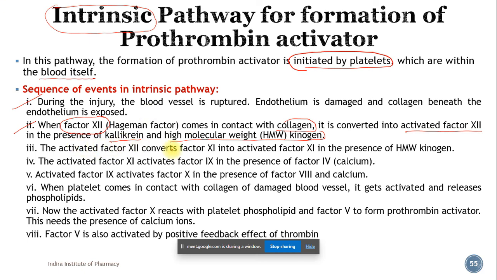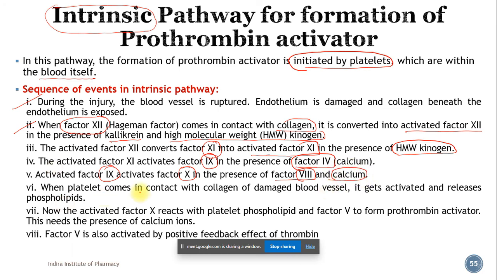This activated factor 12 converts factor 11 into activated factor 11 in presence of high molecular weight kininogen. This activated factor 11 activates factor 9 in presence of factor 4. Activated factor 9 activates factor 10 in presence of factor 8 and the calcium, that is factor 4.